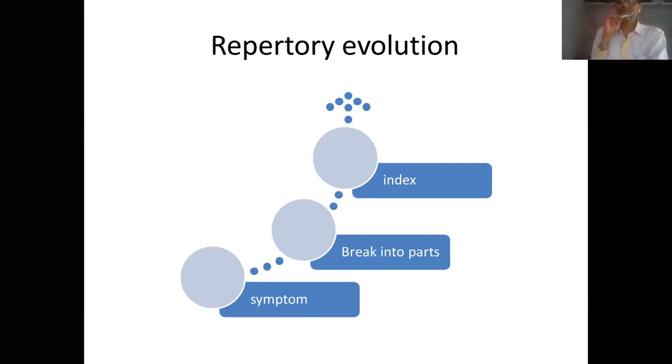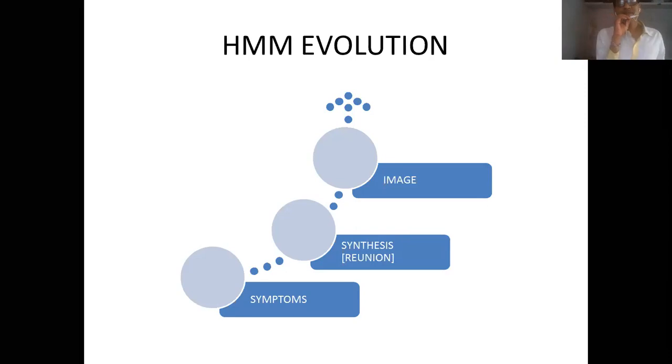While homeopathic materia medica evolves in a different manner. Usually the symptoms are collected, then there is synthesis, the reunion of all these symptoms, and these two things together give rise to certain images, and these images are to be written in the mind of the person who is studying the homeopathic materia medica.